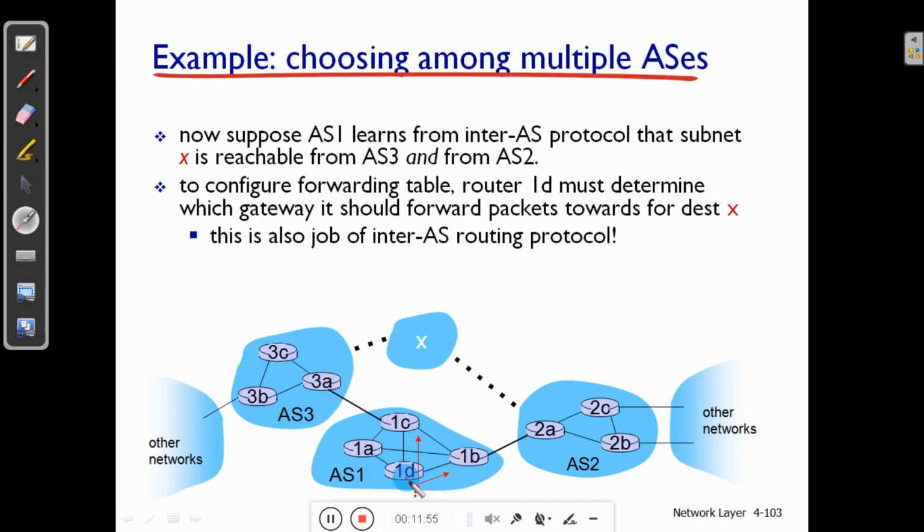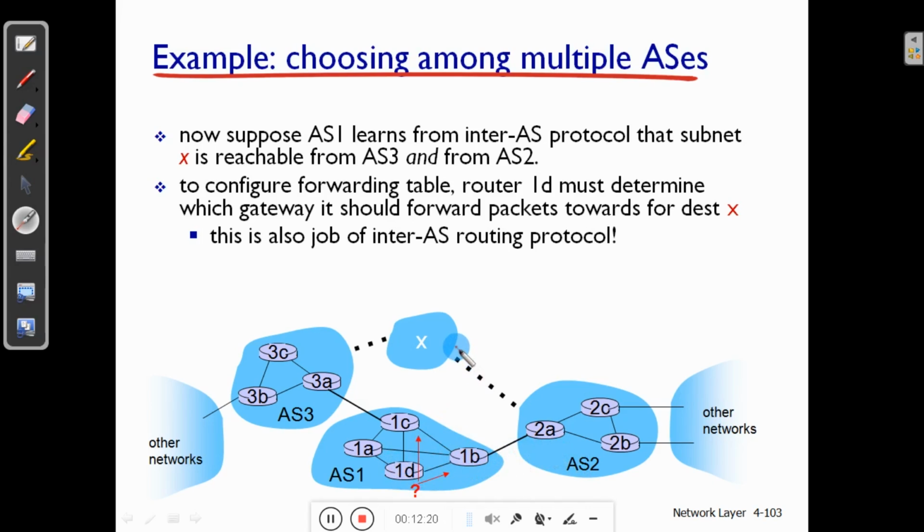Now AS1 has to update the routing table to reach the destination X, whether it has to send the packet to gateway router 1C, which connects autonomous system 3, or gateway router 1B, which connects autonomous system AS2. So this is the job of the intra-AS routing protocol.